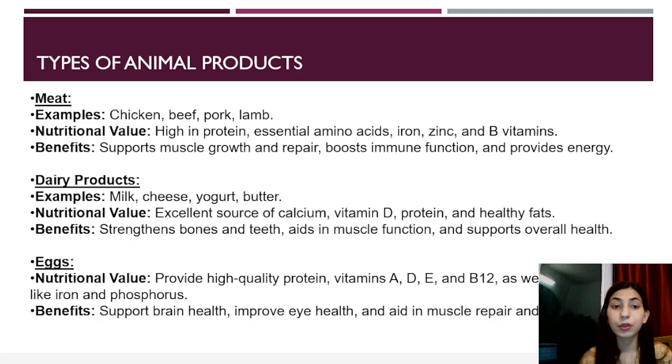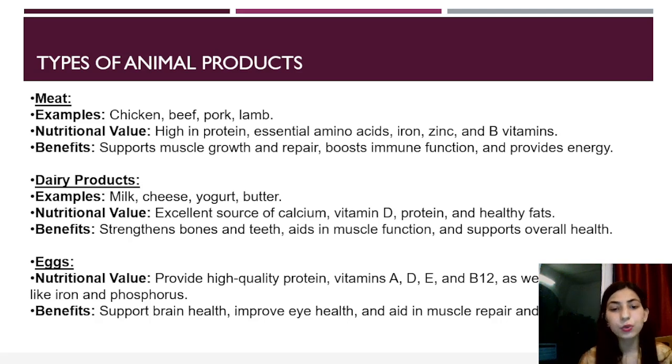Calcium is like an important nutrient, I would say, to help mineral to strengthen bones and teeth. So if you're getting calcium from dairy products, that means the benefit could be it helps in bone and teeth strengthening. Also, it aids in muscle function and supports overall health.